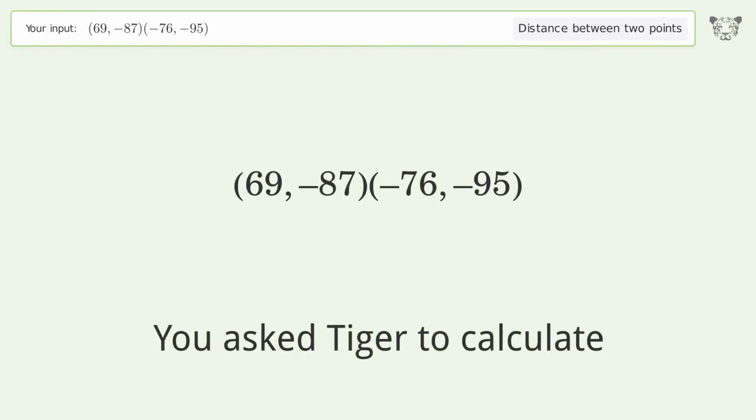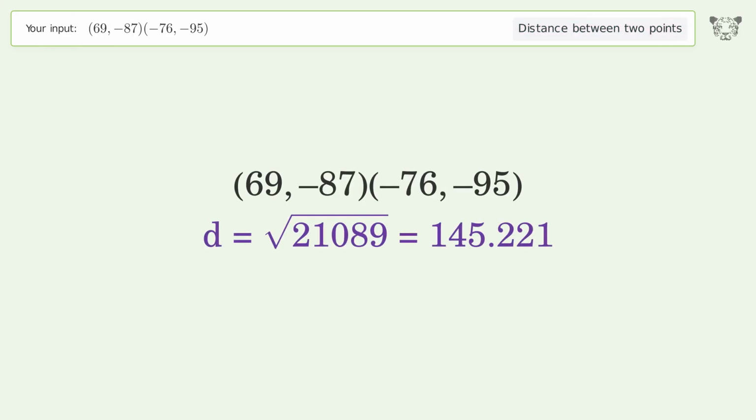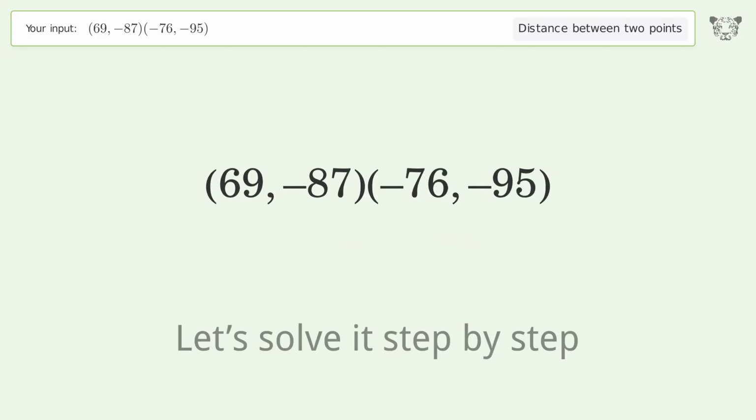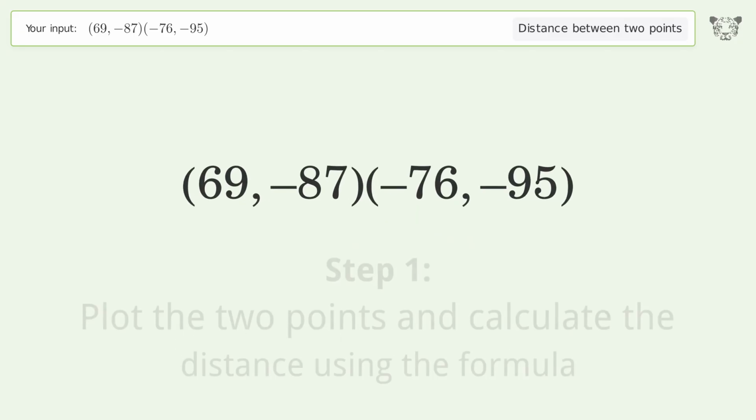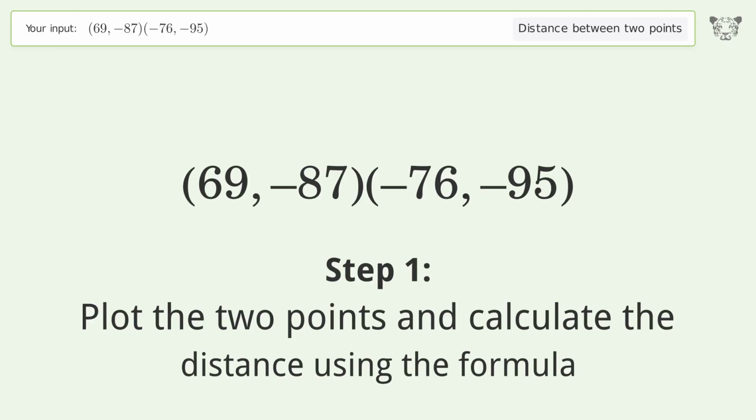You ask Tiger to calculate. This deals with the distance between 2 points. The distance between the 2 points is the square root of 21,089 or 145.221. Let's solve it step by step. Plot the 2 points and calculate the distance using the formula.